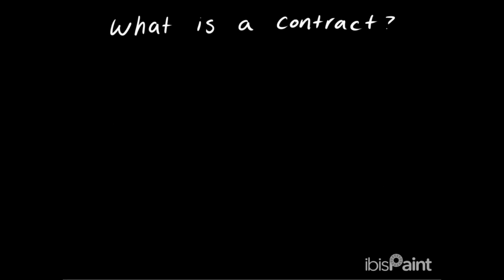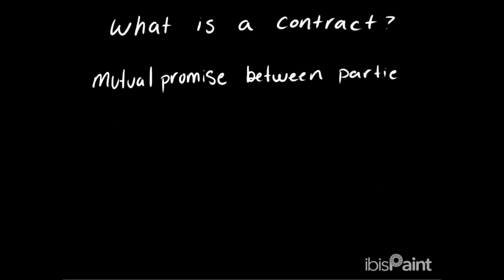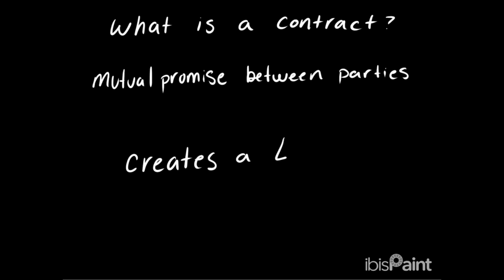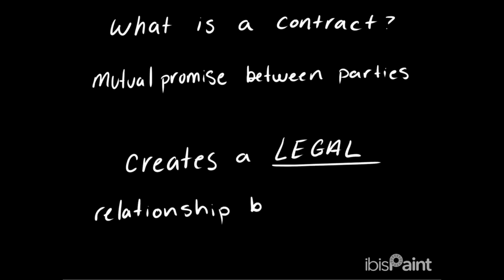For today's video, we are going to be talking about contracts and the different types of contracts that there are. So to start, what is a contract? Well, a contract is a mutual promise between parties, and this contract cannot be illegal, nor can it be impossible. A contract creates a legal relationship between both parties.